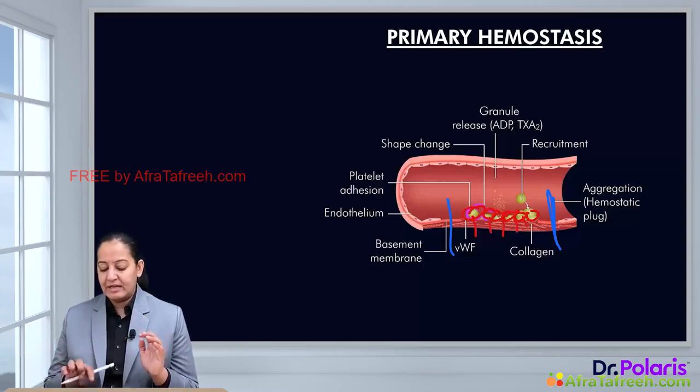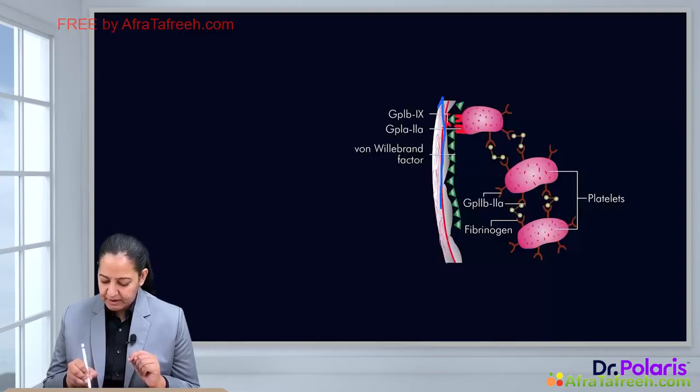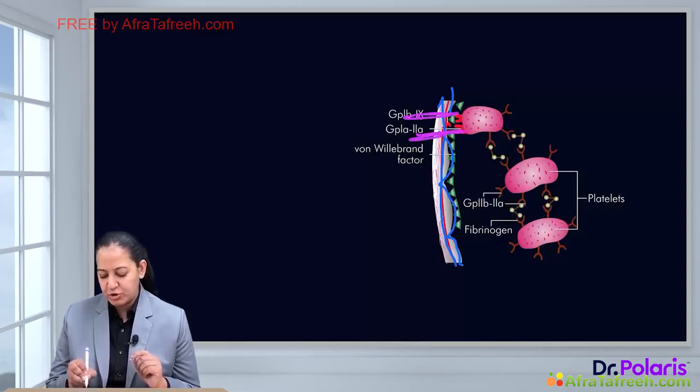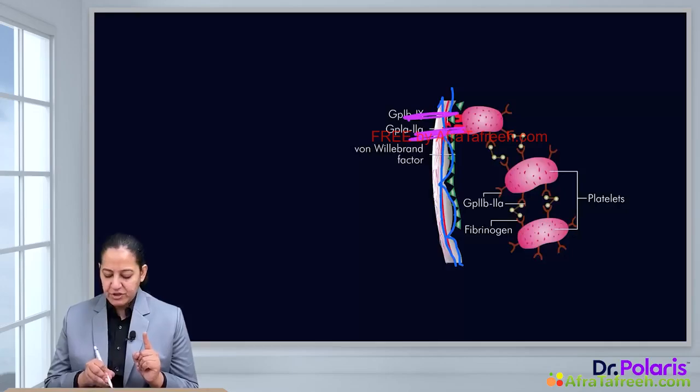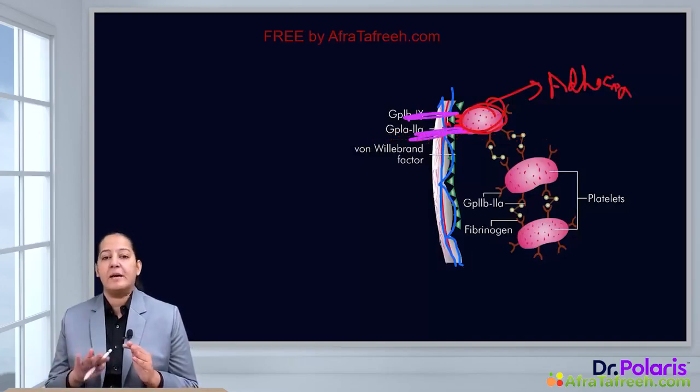Now these platelets will secrete. Can you see? This is the endothelial lining. In this diagram also you can appreciate, this is the lining of the blood vessel, this is endothelium. Here the endothelium is disrupted. So in this diagram, only this portion is the site of the injury. You can appreciate these are the platelets. So this platelet is showing adhesion. Adhesion means it is forming the bond directly with subendothelial tissue.